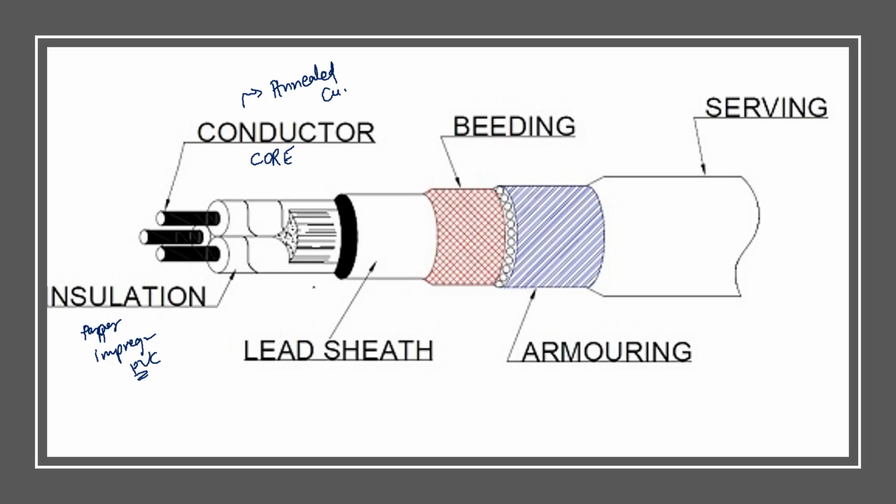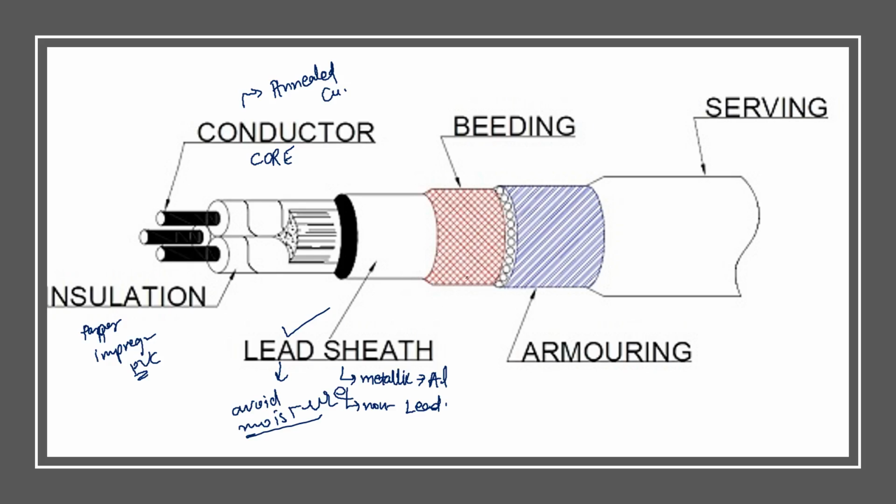Just above the insulation you have the sheath. The sheath may be metallic or non-metallic. If it is metallic, then generally aluminum will be used. If it is non-metallic, then lead sheath will be used. The main purpose of the lead sheath is to avoid entry of moisture. This purpose is very important. So to prevent entry of moisture into the cable, lead sheath will be used.